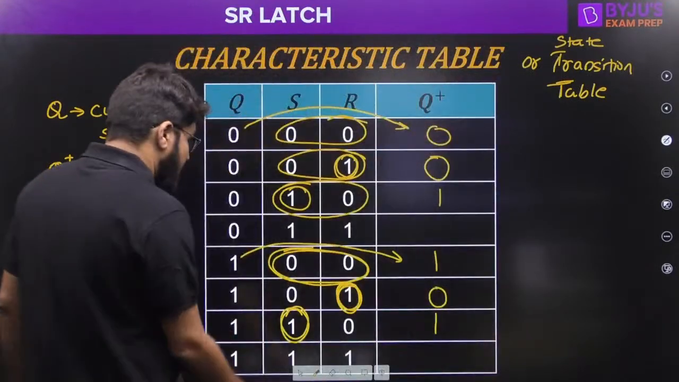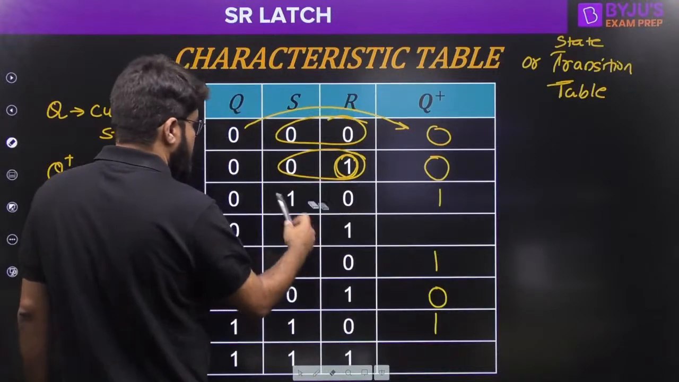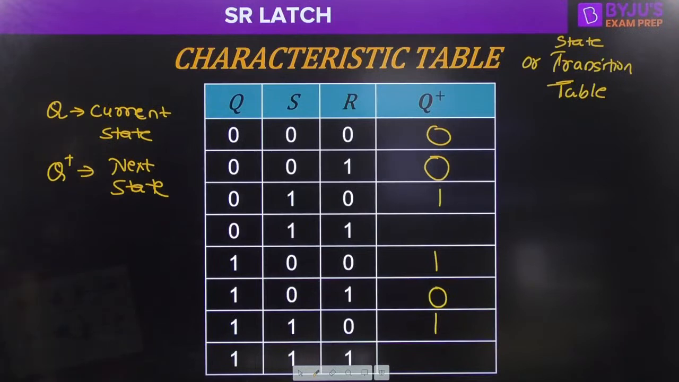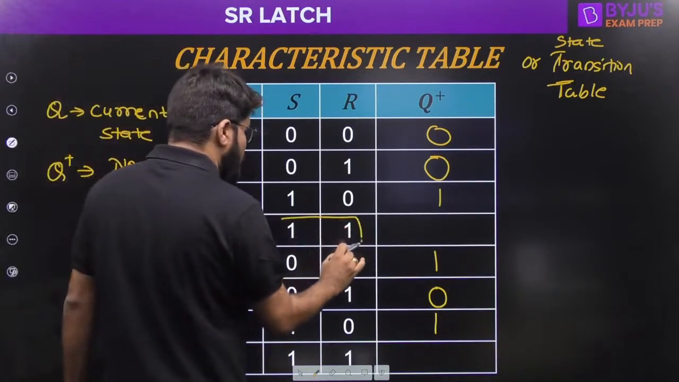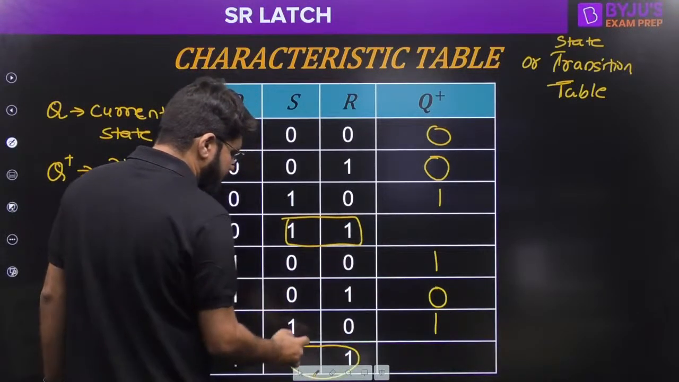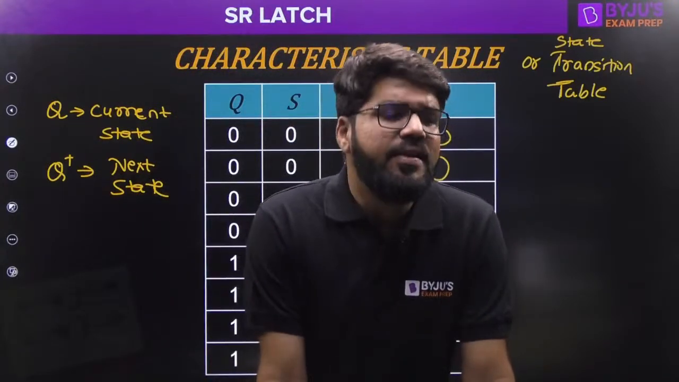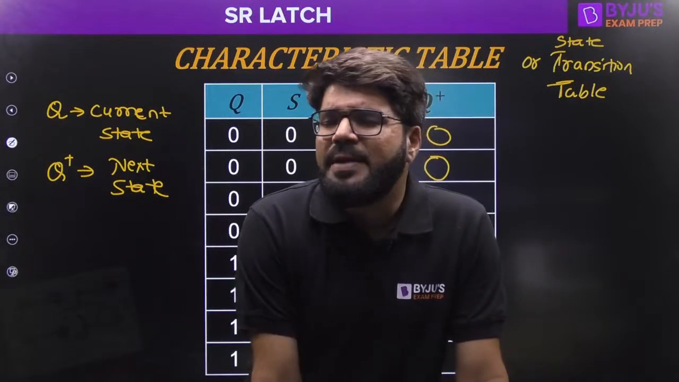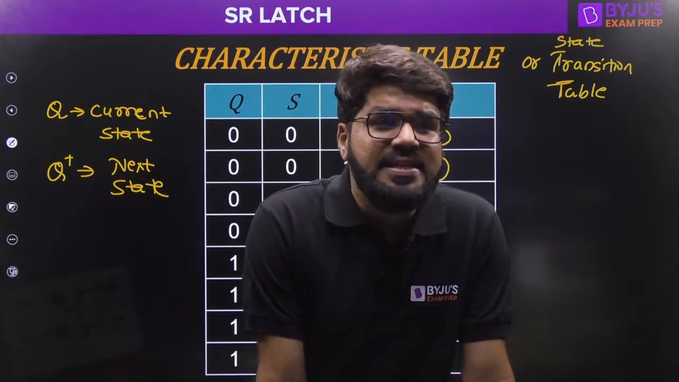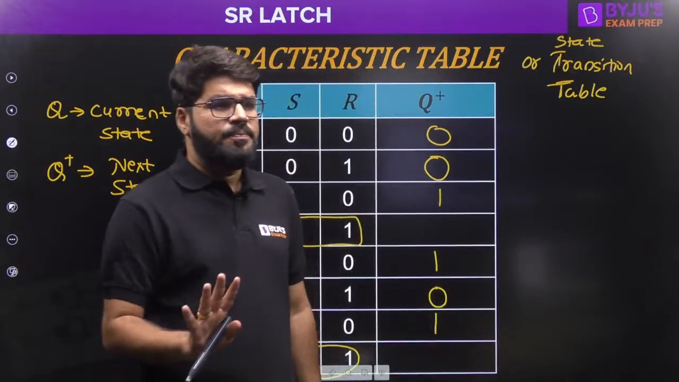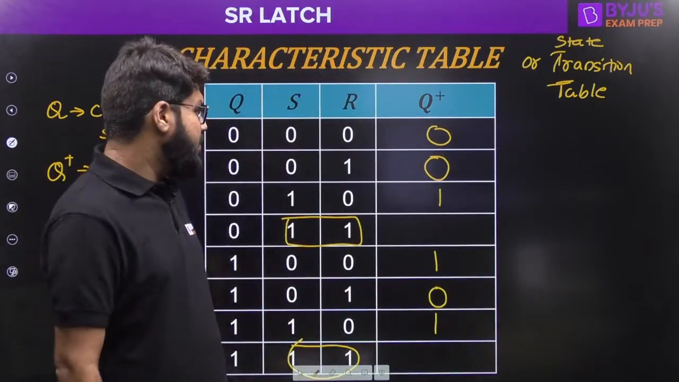Right. Now next is, if S is equal to 1 and R equal to 1, if both the inputs are 1, we call this an invalid state. And I once again repeat, what is the actual reason behind calling this an invalid state, we will understand at the beginning of the next class.